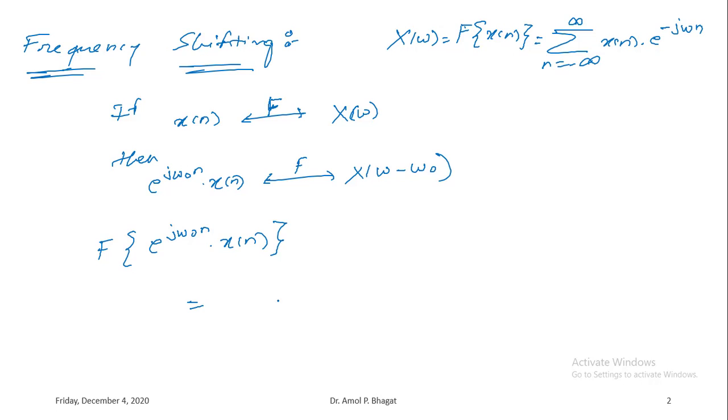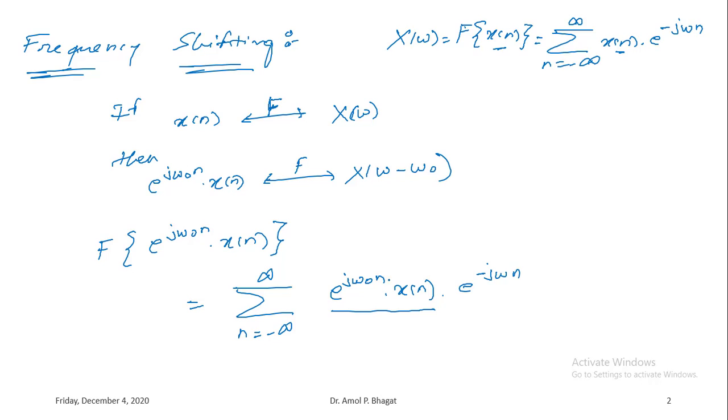So as per the formula for Fourier transform, it will be n equals minus infinity to infinity, in place of x of n, here the value is e to the power j omega 0 n into x of n, into e to the power minus j omega n.